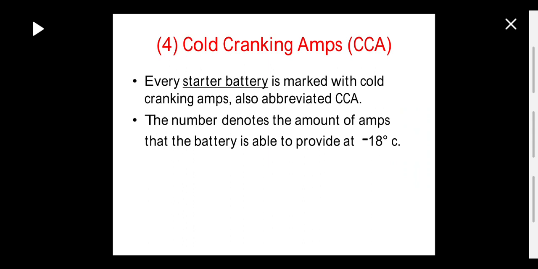The second point is, the number denotes the amount of amperes that the battery is able to provide at minus 18 degrees centigrade. Generally we use batteries in automobiles for starting purpose, like cars, bikes, tractors, lorries. How much current will it supply at minus 18 degrees centigrade? That is called cold cranking amps.